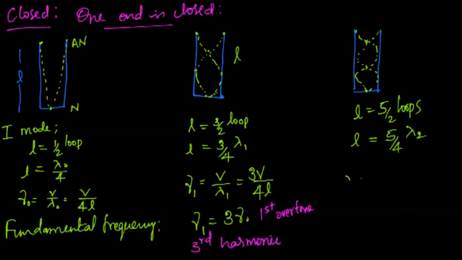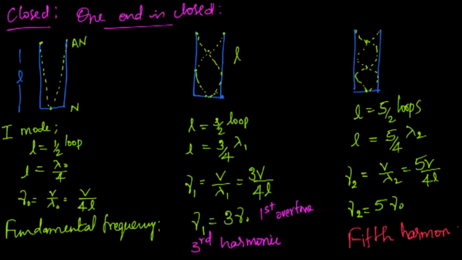Therefore, the frequency corresponding to the third mode of vibration nu2 equals velocity by lambda 2, which is 5V by 4L. This is the frequency in the third mode of vibration, or this is the second overtone. You can write that as 5 times the fundamental frequency nu naught. Therefore, I can call it the fifth harmonic.